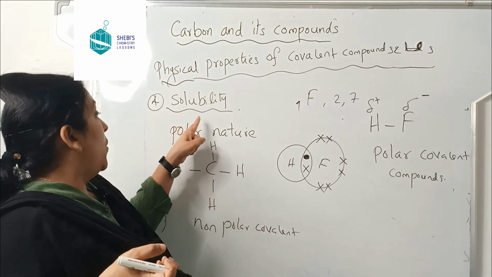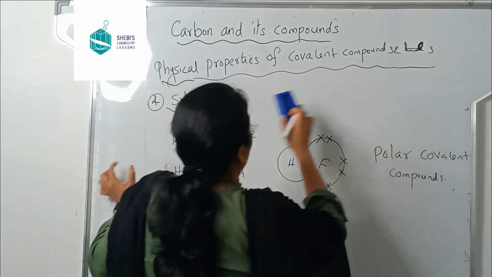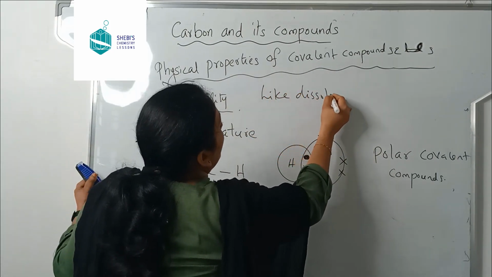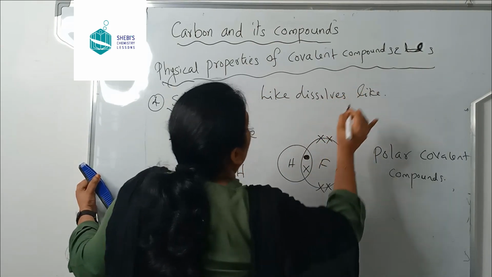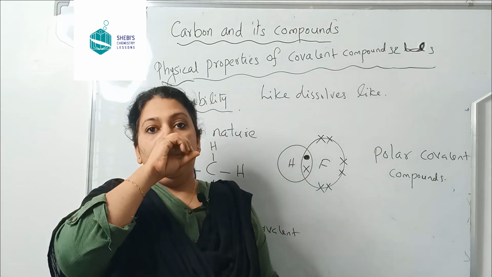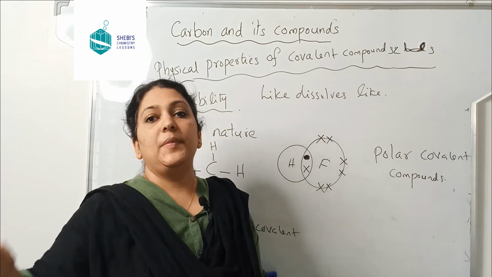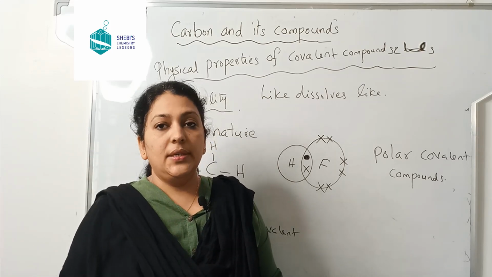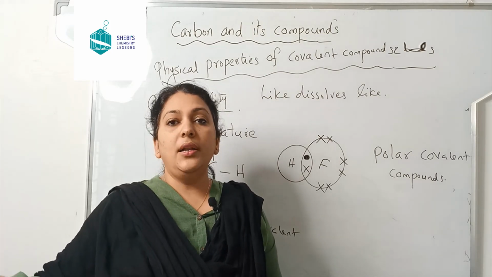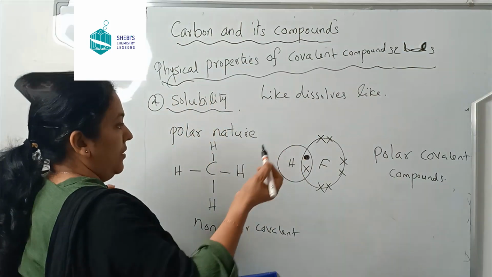Now, the solubility. The rule of solubility is like dissolves like. What does it mean? Like dissolves like means polar covalent compounds dissolve in polar solvents. Non-polar covalent compounds dissolve in non-polar solvents. That is the rule. For example, I will tell you, water.